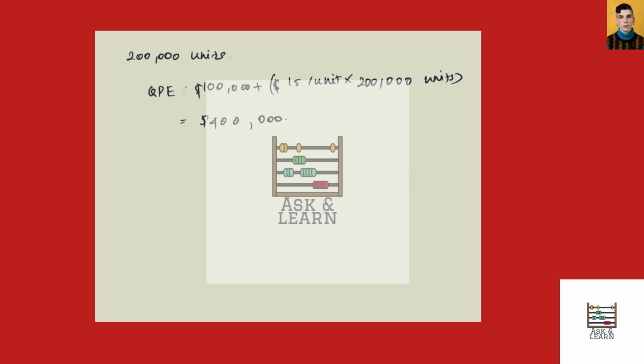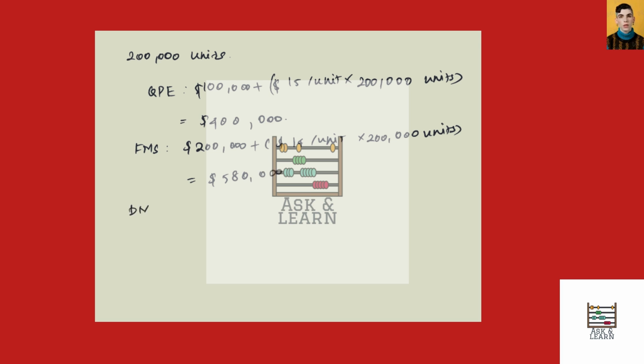$400,000. And for FMS, $200,000 plus $14 per unit times 200,000 units, which is equal to, we get $580,000.